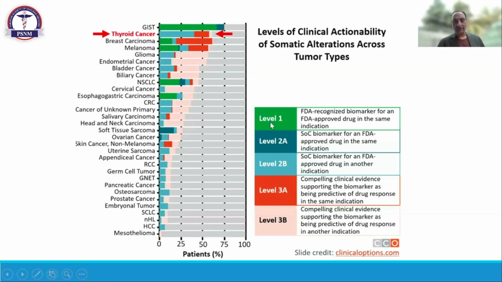If you see, this green is the level 1 evidence. Level 1 means we have some FDA approved drugs against these mutations. Like this, we have many drugs, but in thyroid cancer, we have level 2B evidence against the mutation, because these patients having some drug may not have as good a response as you see in the case of GIST, or in the case of other genes.